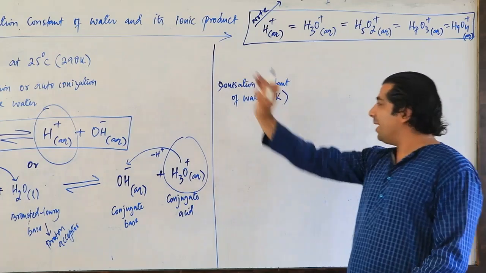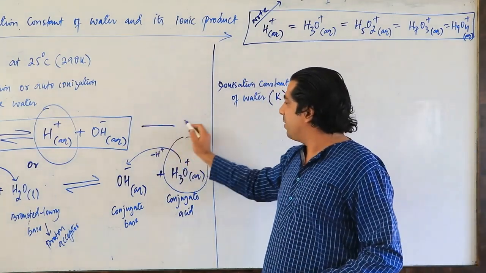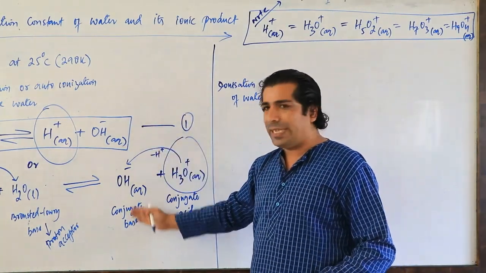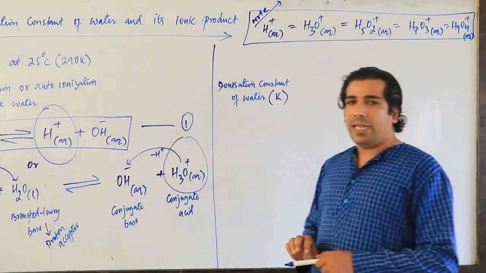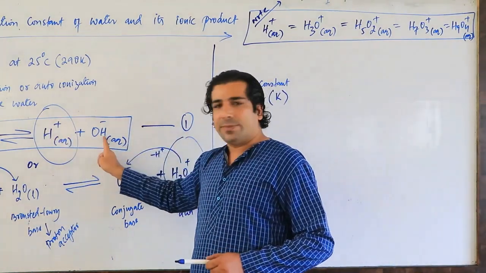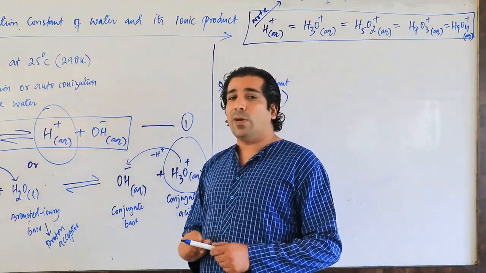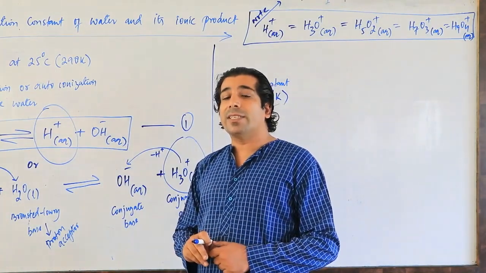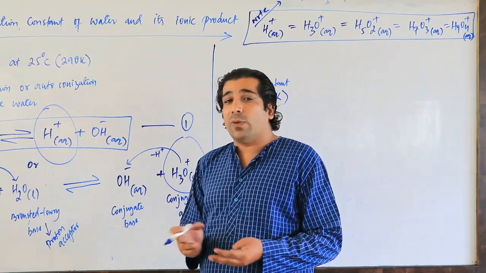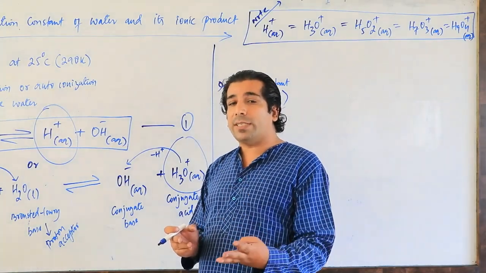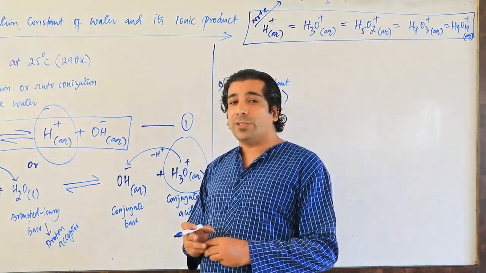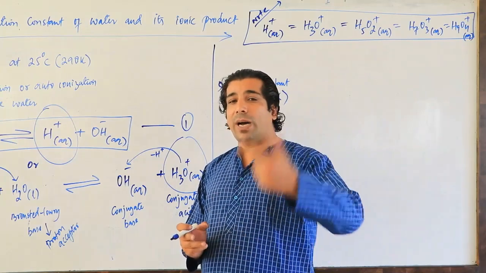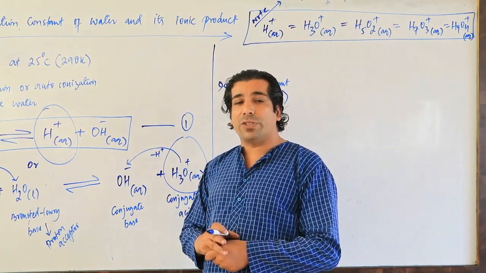So how do you calculate it? Let us take this reaction, the first one. You have two reactions. Let me choose the first one. These are my products. What is K equal to? You know the equilibrium constant Kc, or you can say K, that is equal to the molar concentration of products divided by the molar concentration of reactants, raised to the power equal to their stoichiometric coefficients.